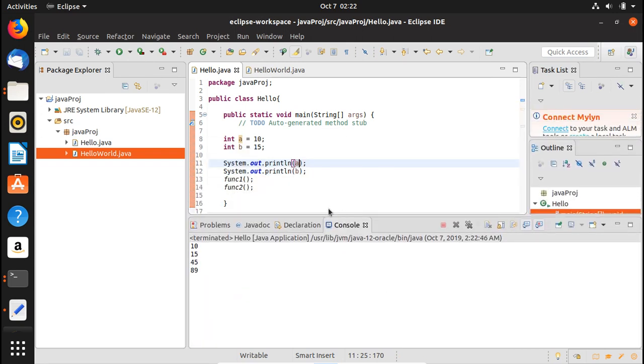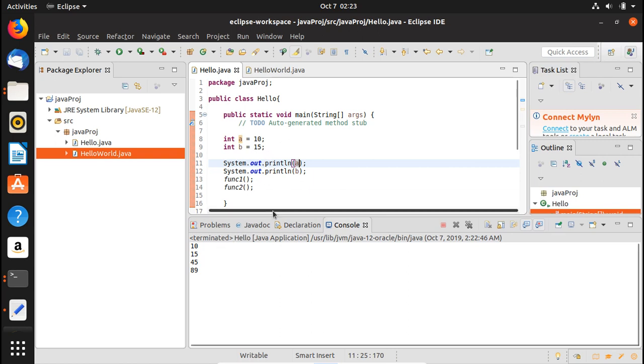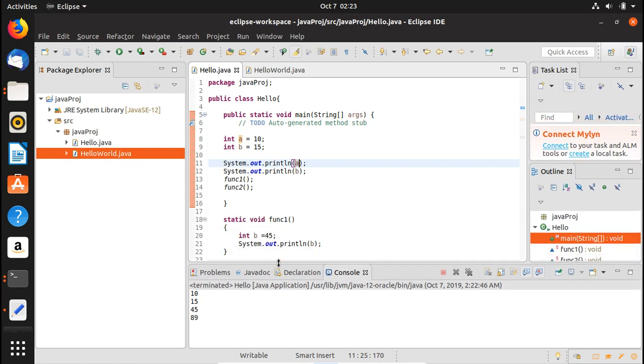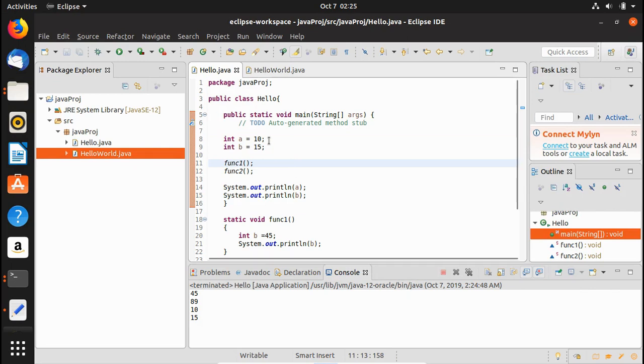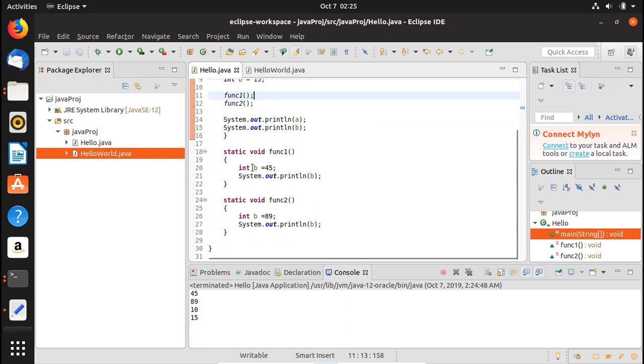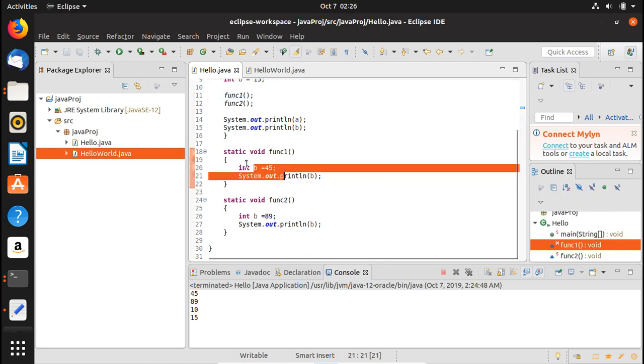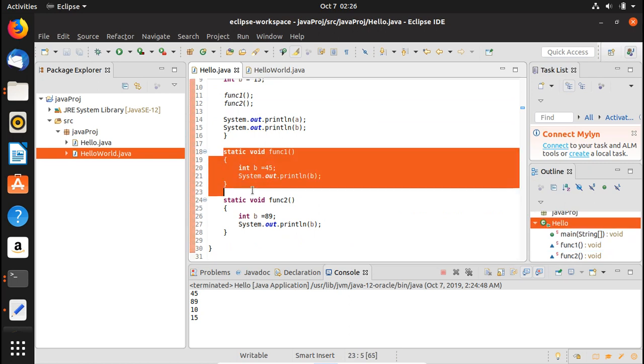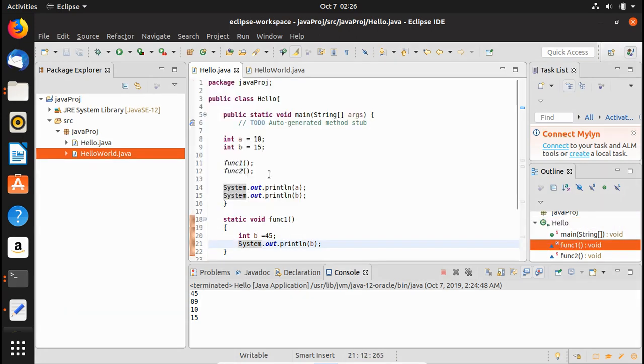Here you can see we have a, which is equal to 10, we have b, which is equal to 15, and then we have 45, that is also b, which is being accessed locally, and we also have 89, which is b as well. So the idea is that a and b here are global variables and they can be accessed anywhere in the class, while this b here can only be accessed and changed inside the function territory. Okay, so I hope you have got the point.